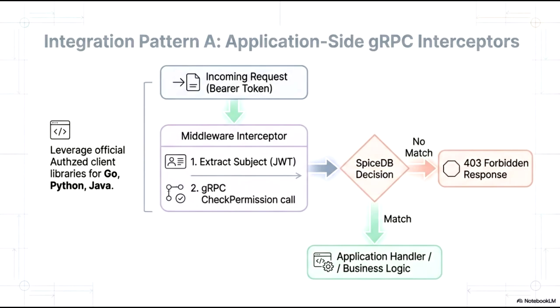Integration pattern A focuses on the use of application-side gRPC interceptors to enforce authorization. When an incoming request arrives with a bearer token, it is processed by a middleware interceptor. This interceptor performs two key steps. It extracts the subject from the JWT and then executes a gRPC CheckPermission call to SpiceDB. Depending on the SpiceDB decision, the request follows one of two paths. If there is no match, a 403 Forbidden response is returned immediately. If a match is confirmed, the request proceeds to the application handler and business logic. To implement this pattern, developers can leverage official AuthZed client libraries for Go, Python, and Java.